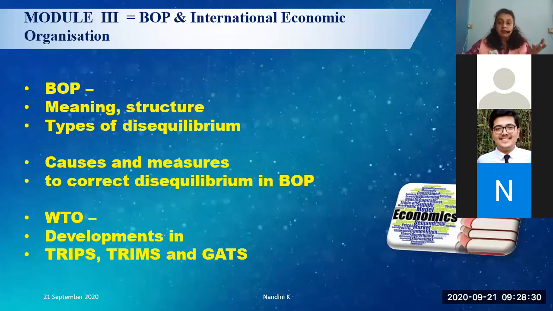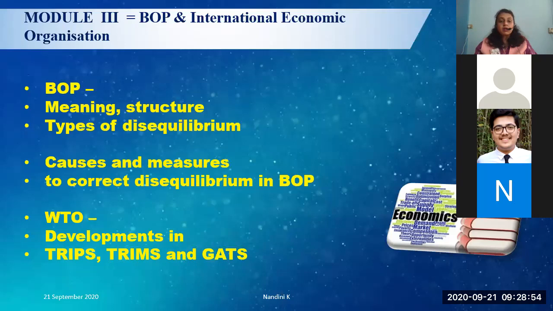A deficit is always a possibility. The balance of payment has a current side and a capital side. What are the items on the current account, what are the items in the capital account? There is a column of errors and omissions, and the structure of the balance of payment is such that at the end of the day the balance of payment always has to balance, when it comes to theoretical purposes.